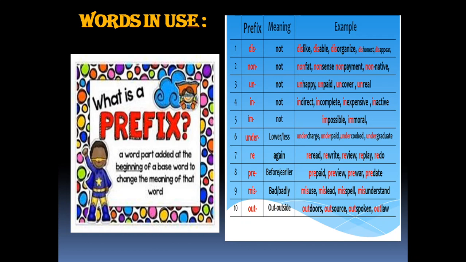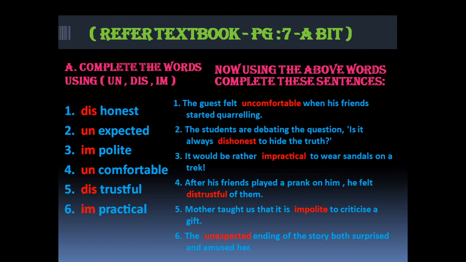Like, dislike. Fact, non-fact. Happy, unhappy. So these are the words. You can refer to these examples. There is a textbook exercise on page number 7, A-bit. A-bit, complete these words. There are some words given here.